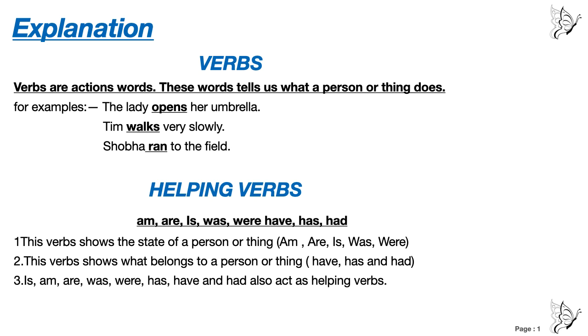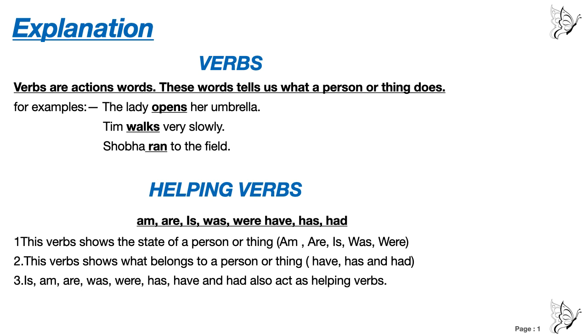These verbs show the state of a person or thing: am, are, is, was, were. Number 2. These verbs show what belongs to a person or thing, like have, has, had. When you use have, has, or had, it shows that something belongs to you or to something.